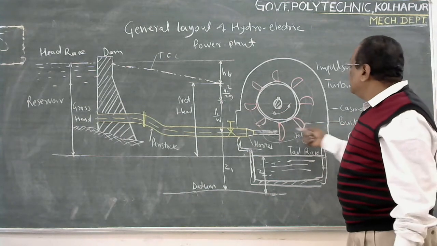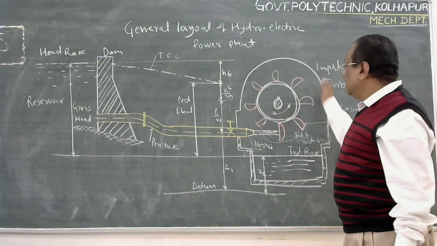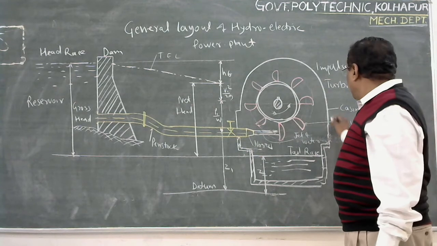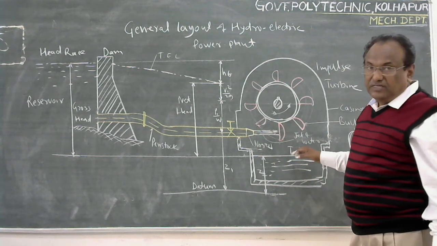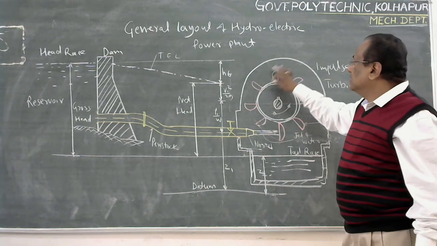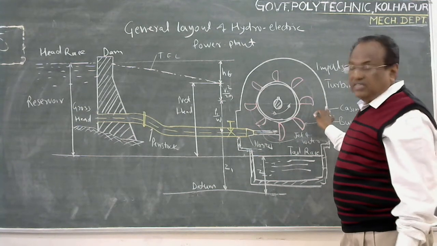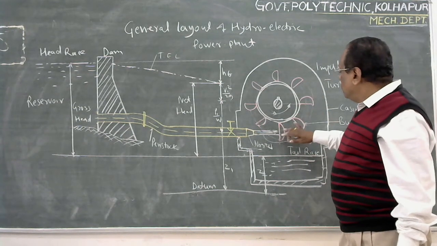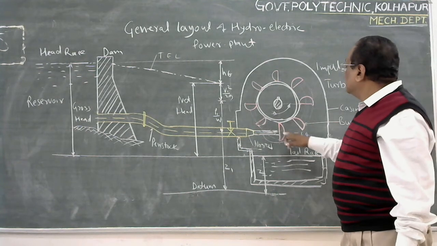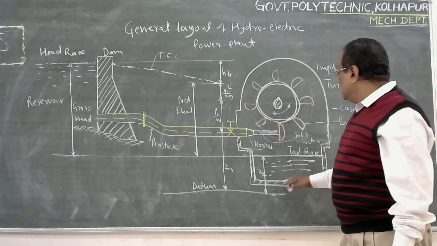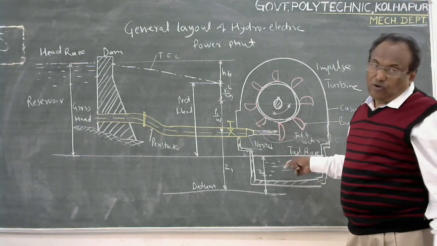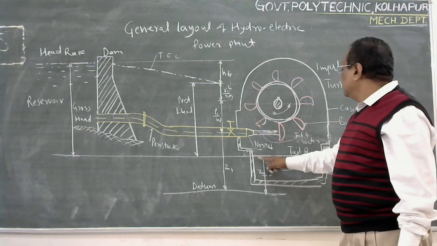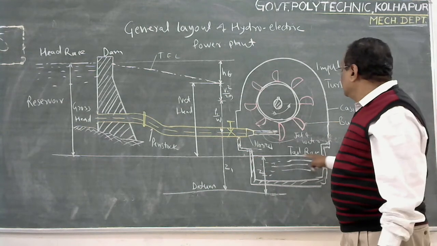To avoid splashing of the water everywhere, a casing is provided for this Pelton wheel. There is no hydraulic function for this casing. The water after striking the jet is collected here in the channel and carried away from the powerhouse. The level of the water in this channel is called the tail-race.